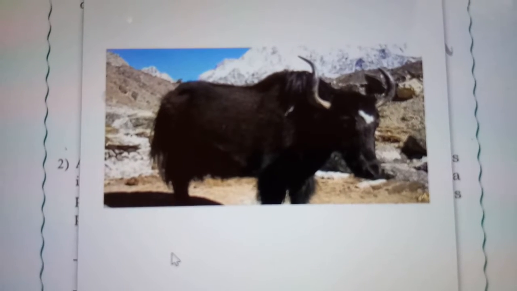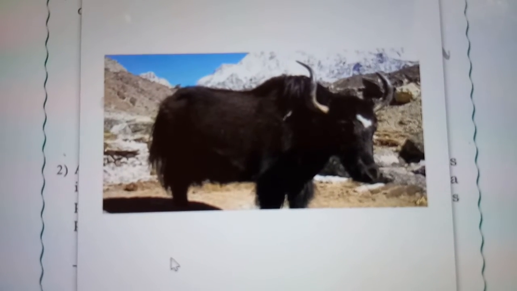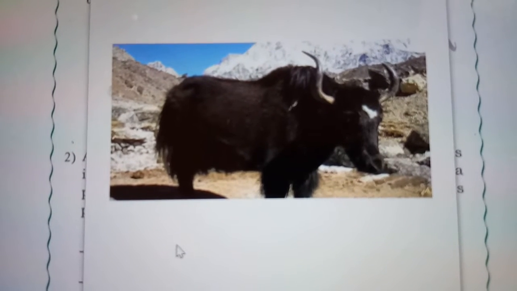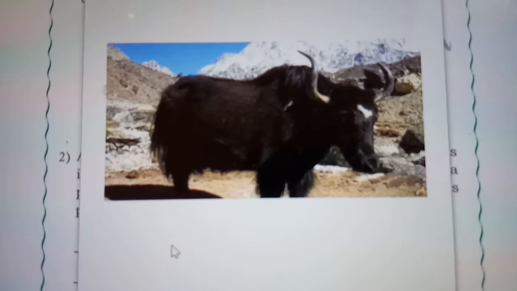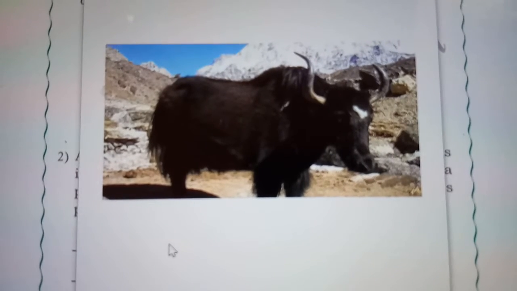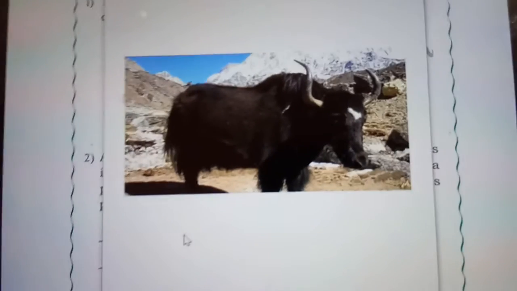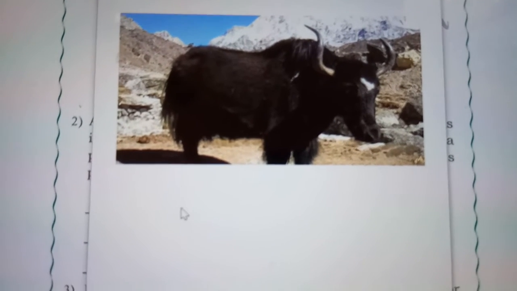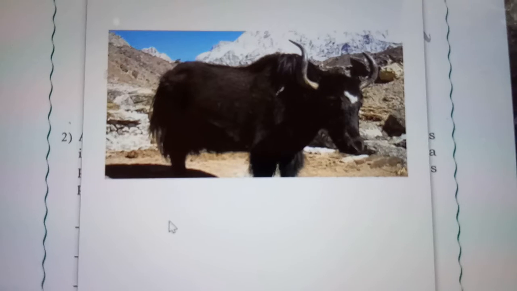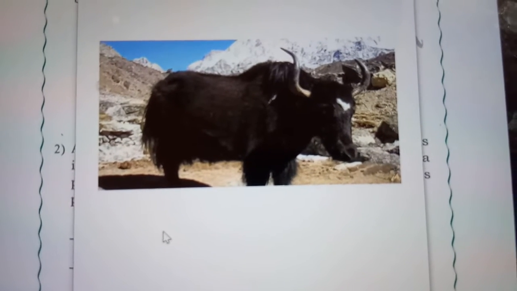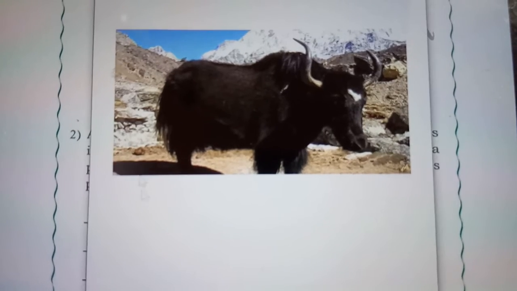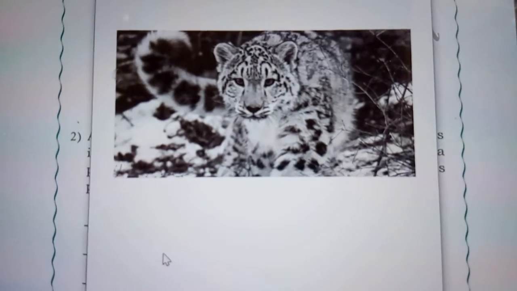We will start with the wild yak of the Himalayas. So the Himalayan wild yak, as you can see here, is a yak that has been domesticated by the people who are living in the foothills. These animals are reared for meat, milk and other products. So this is one animal that lives in the foothills of the Himalayas.